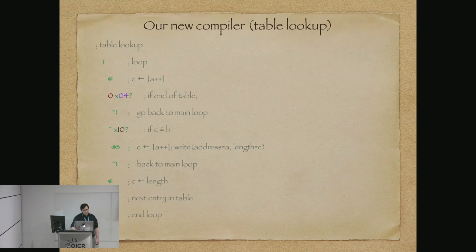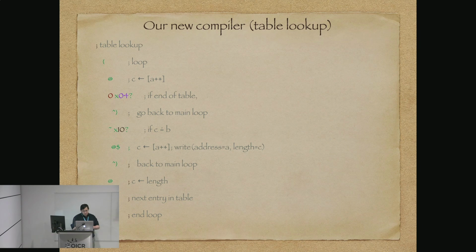And lastly, we have our table lookup, which is in a loop. We get the byte that's at the start of the table, check to see if it's the end of the table, and if it is, we go back to the main loop. So if someone puts in something we don't recognize, like say a space, which I deliberately didn't define, then our code does nothing, so we can indent freely however we want, put in comments. Life is already getting good.